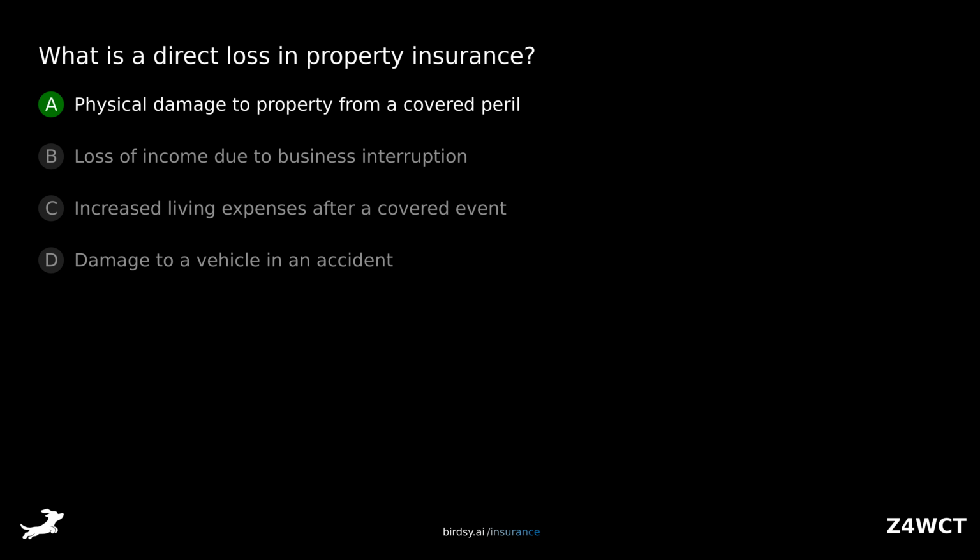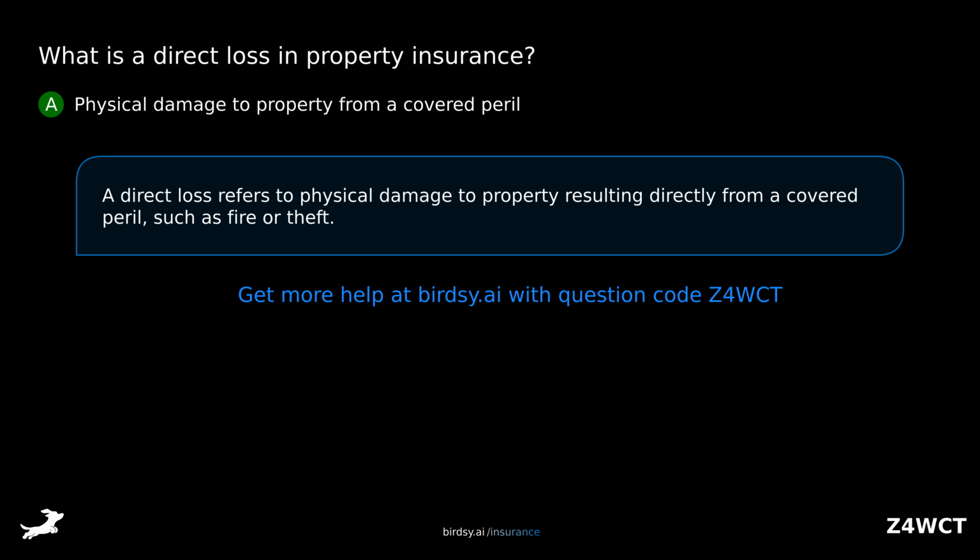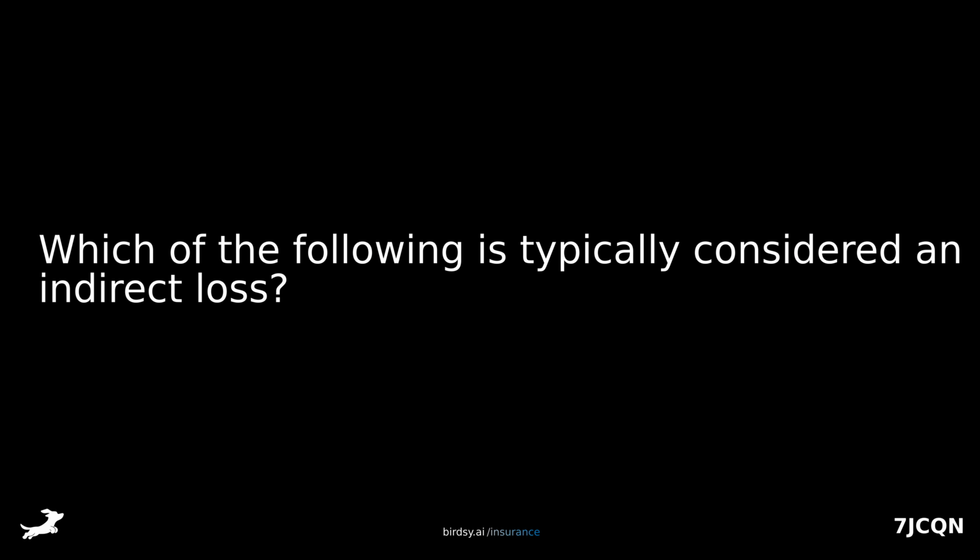The answer is A, physical damage to property from a covered peril. A direct loss refers to physical damage to property resulting directly from a covered peril, such as fire or theft. Which of the following is typically considered an indirect loss?